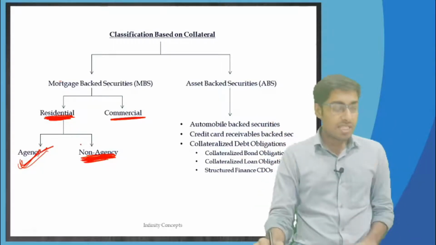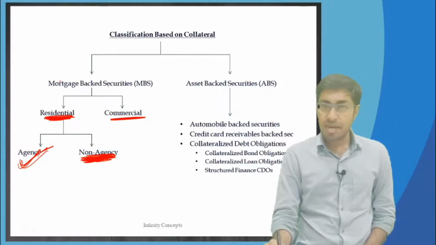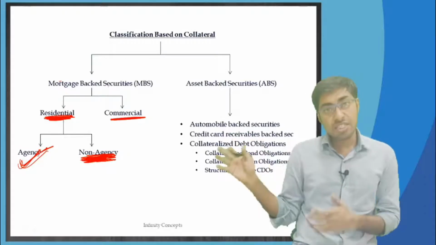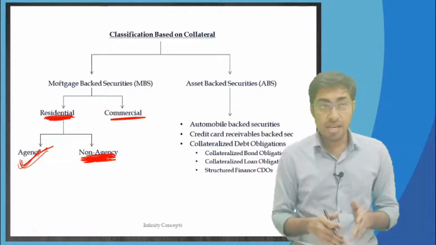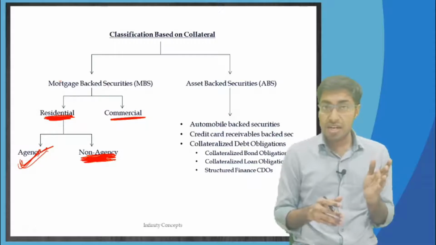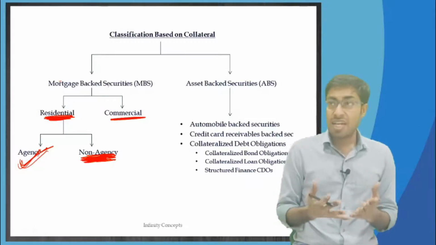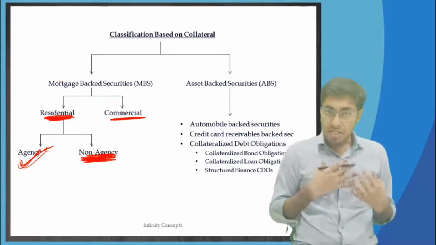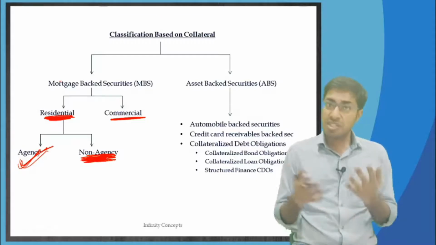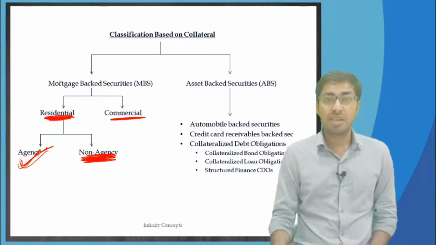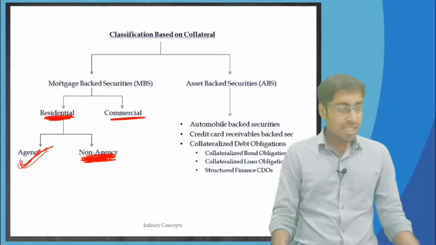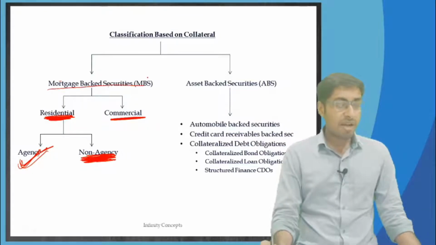So these are non-agency residential mortgage backed securities. If I tell you I have some non-agency residential mortgage backed securities, and if the market conditions are very bad, economic condition is very bad, then actually I need to worry because it is a non-agency residential mortgage backed security. Correct? Now these are the mortgage backed securities bifurcation.